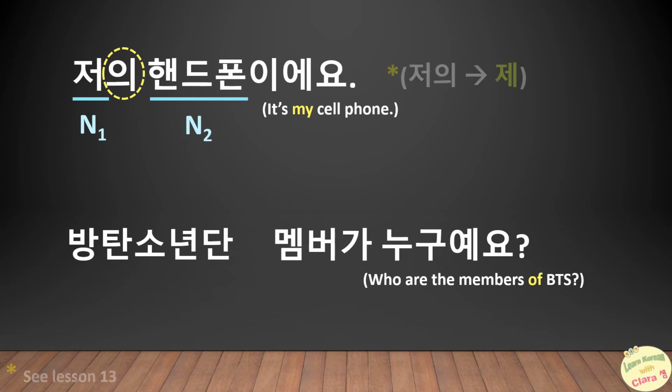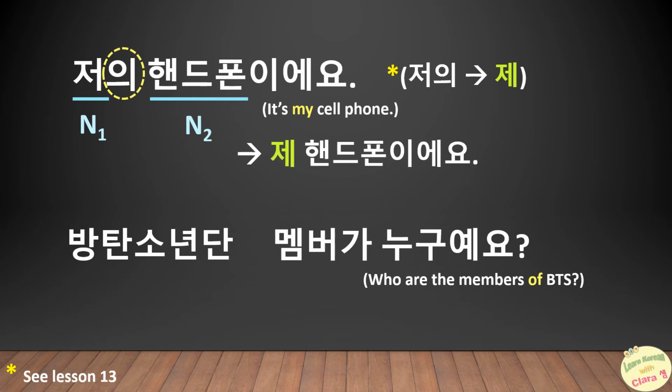We can also use 제, which is the short form of 저의, as we learned in lesson 13. 제 핸드폰이에요. The second sentence is 방탄소년단의 멤버가 누구예요? It means who are the members of BTS. Between the two words 방탄소년단 and member, we see 의, 방탄소년단의 member. That means the members of BTS.